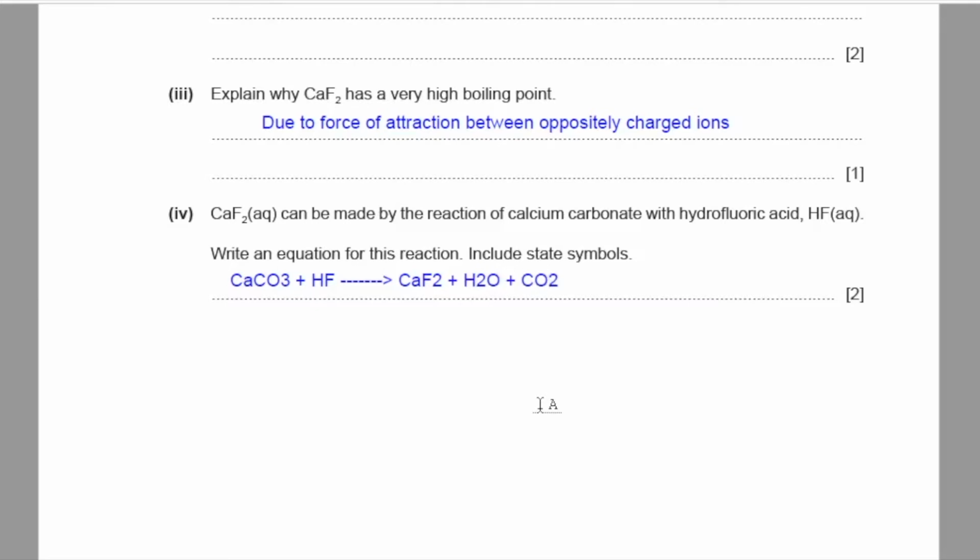Now you need to balance this. So 2 moles of hydrofluoric acid, and you also need to assign them their state symbols. So calcium carbonate is a solid, hydrofluoric acid is in aqueous state, calcium fluoride is also in aqueous state, H2O is in liquid state, and carbon dioxide is in gaseous state.